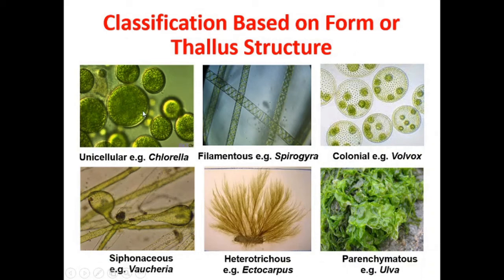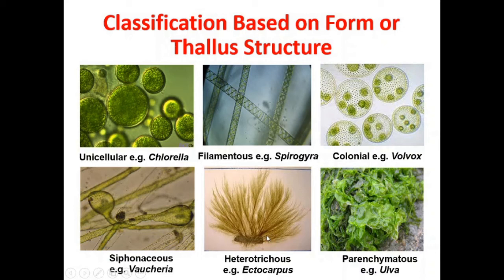So the thallus may be unicellular, that is single celled, as in case of the alga Chlorella, which is a green algae. Now the thallus may be filamentous, as in case of the green algae Spirogyra. Or it may be a colony, as in case of the alga Volvox. The thallus may be siphonaceous, as in case of the alga Vaucheria. Siphonaceous meaning hollow inside, without having the internal septa.